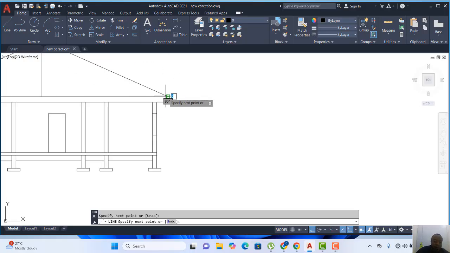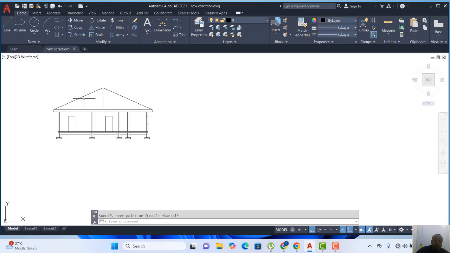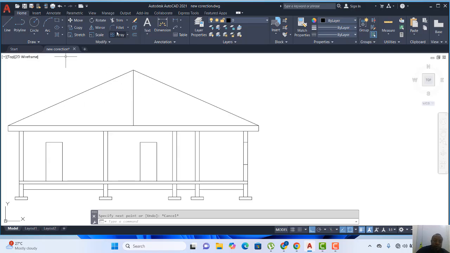Having done that, I'll pick my offset. Let's assume this is a king post, right? So let's assume the other post we want at an interval of 1200, so I'll offset one to this side. I'll set one to this side.